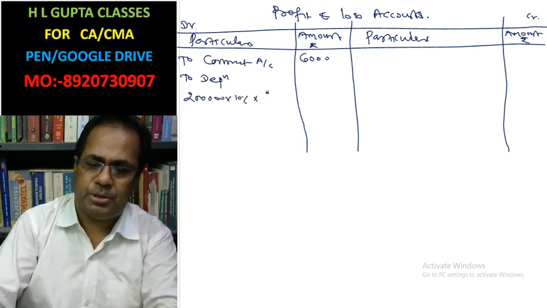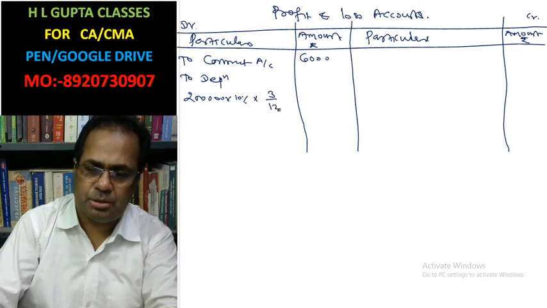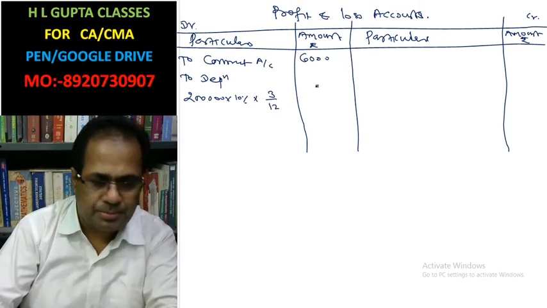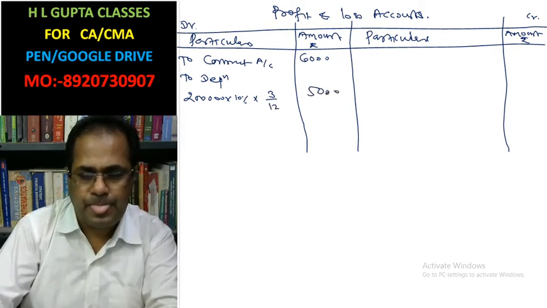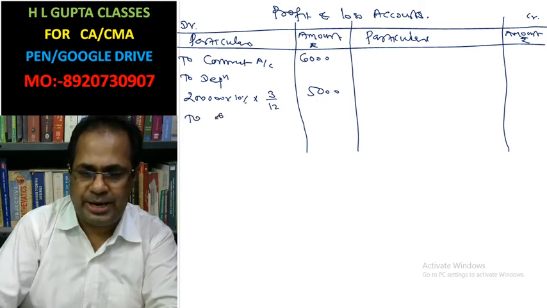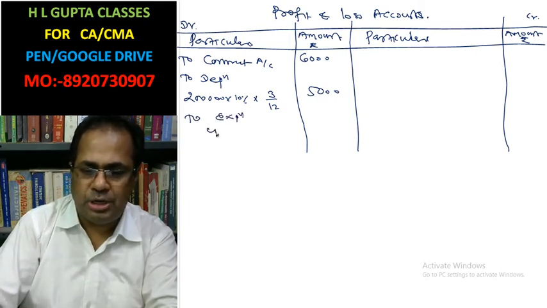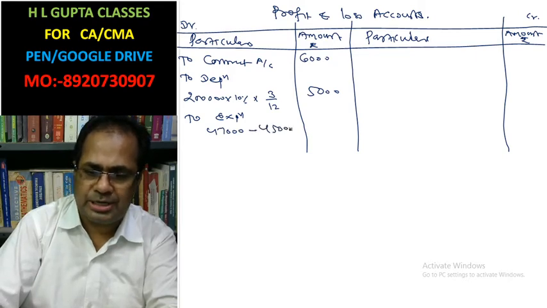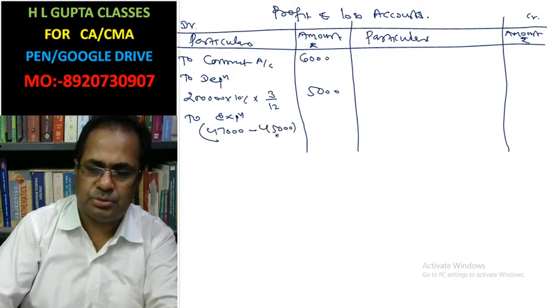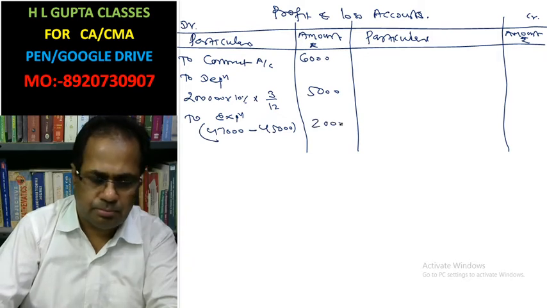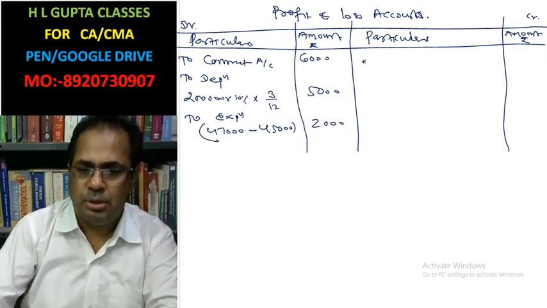After using 9 months, the remaining period is 3 months. This is 5,000. To expenses. Total expenses is 45,000, out of which contract expenses is 45,000. This is 2,000.